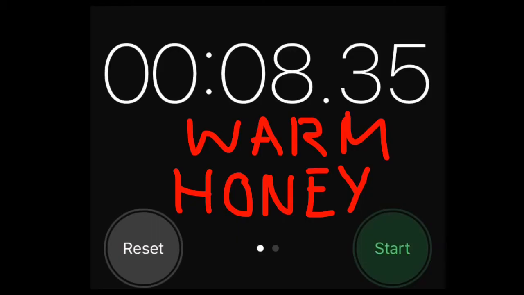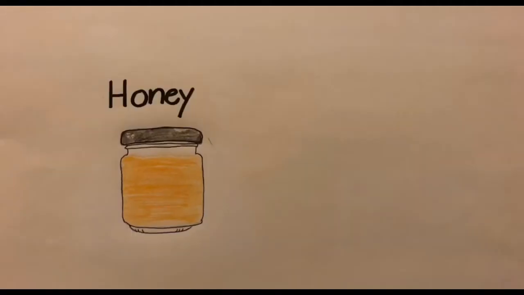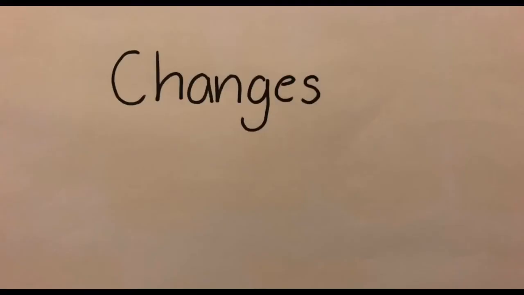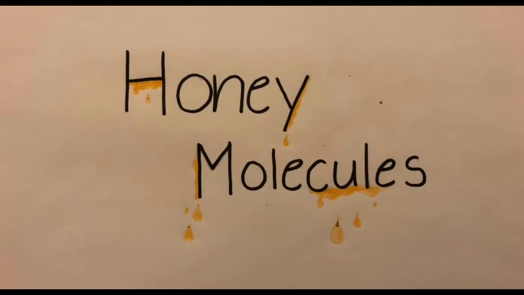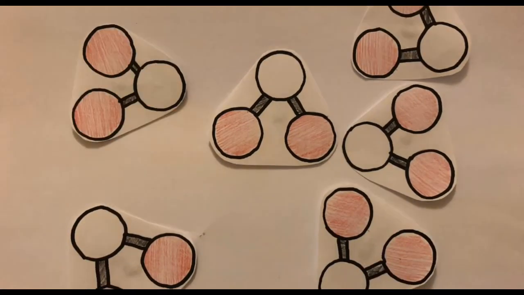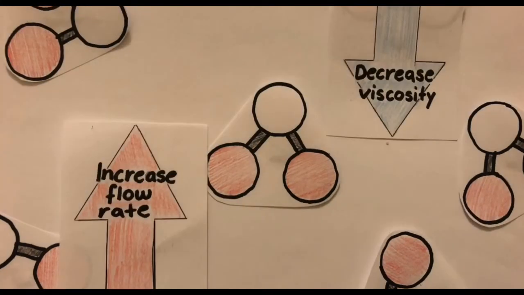The warm honey had a time of 8 seconds and 35 milliseconds, where the normal honey had a longer time of 1 minute, 19 seconds and 90 milliseconds. Through this experiment, we can see that honey when heated flows faster due to the liquid's viscosity changing. The honey's molecules increase their energy, making the molecules spread apart further due to the forces holding them together becoming weaker. The honey's viscosity decreases and the rate it flows at increases.